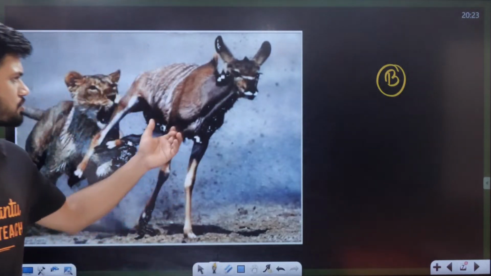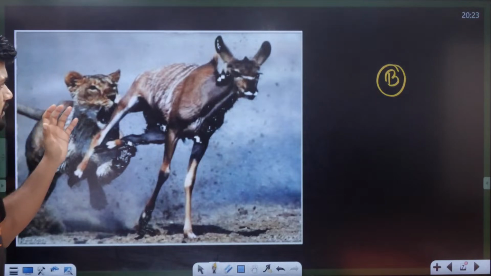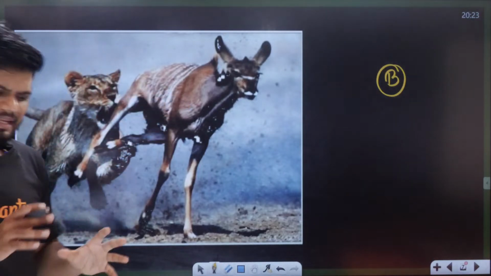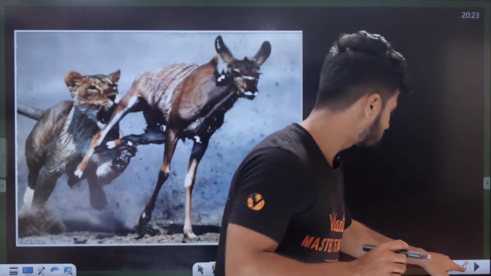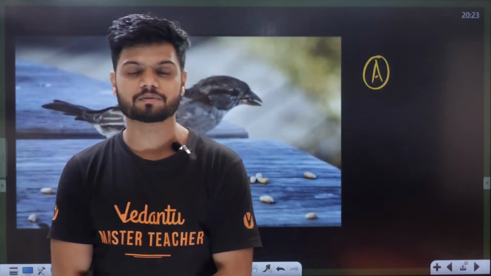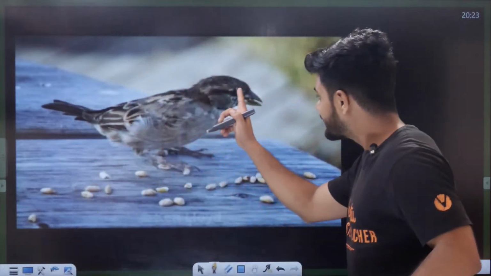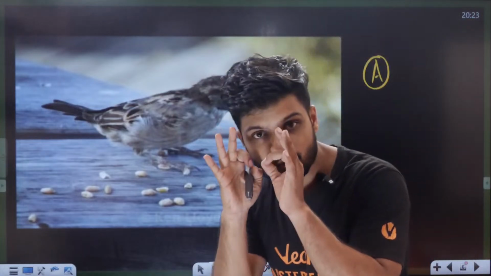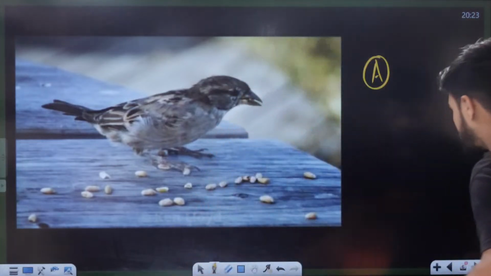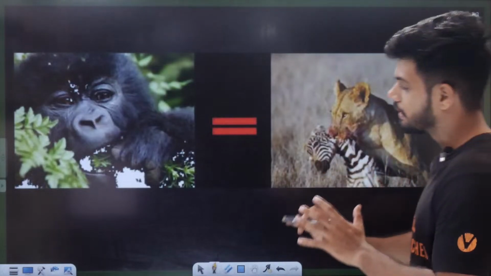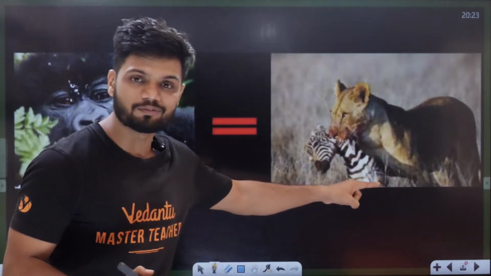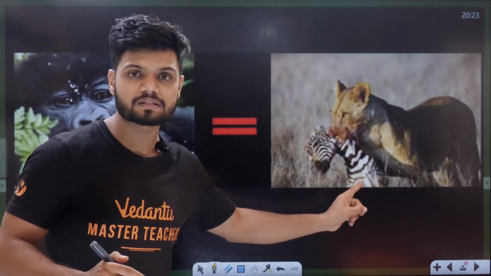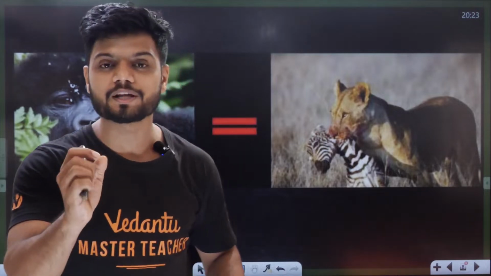You might have seen on National Geographic: a tiger or a lion eating a deer is a typical example of predation. But what if I tell you, students, that this also is predation? Why? Because the insect is eating a seed. So this also is predation. We need to understand: when I talk about predation, even a herbivore, that is, those who eat plants, and even a carnivore, the animals which eat other animals, both of them are doing predation.